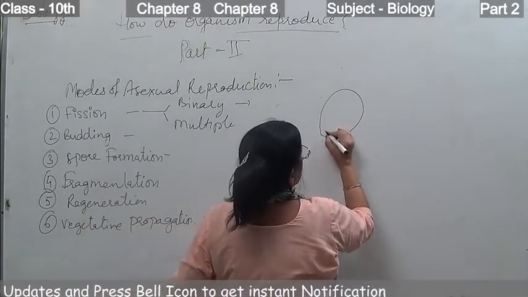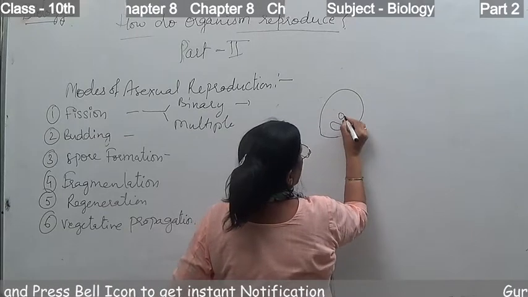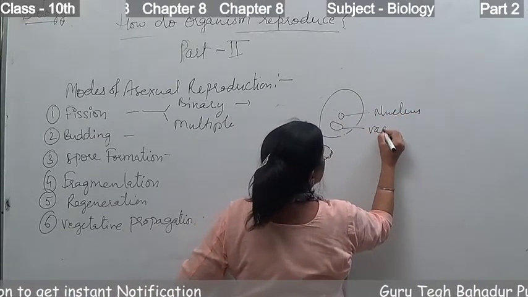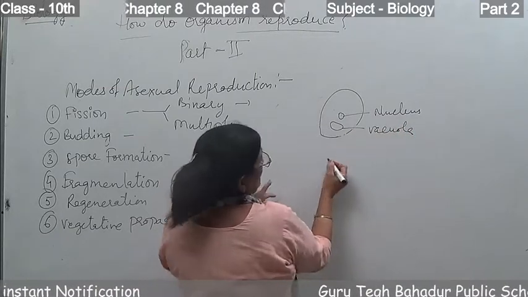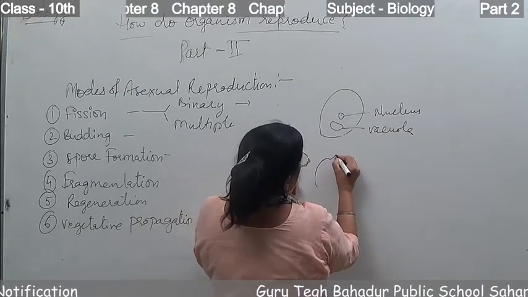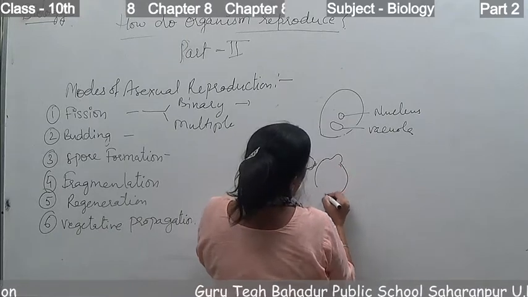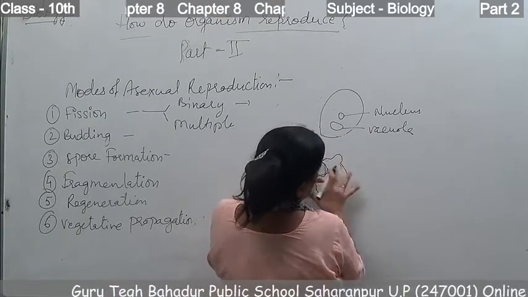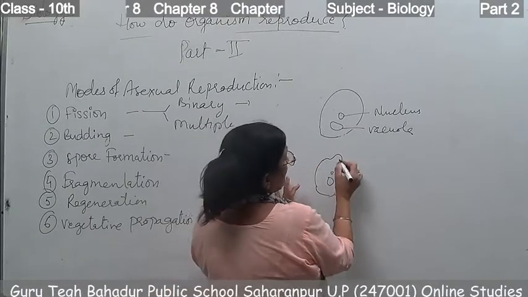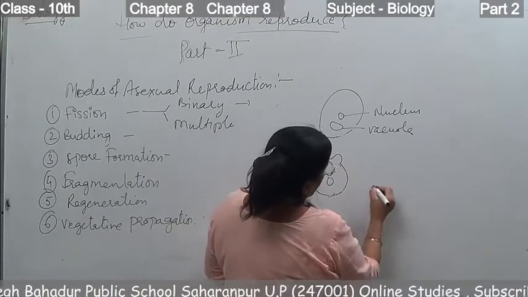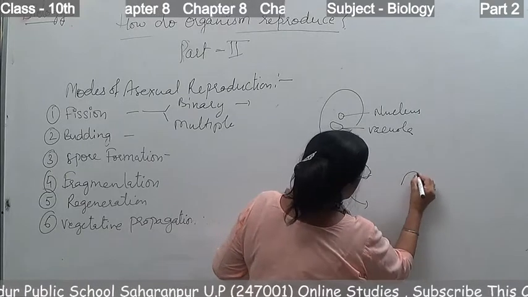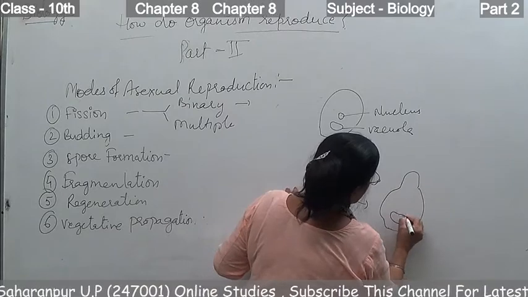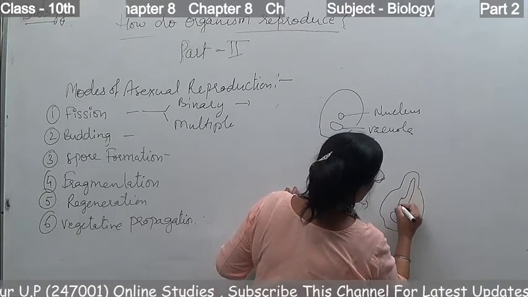This is the yeast cell, this is its nucleus, and this is the vacuole. First of all, a small outgrowth develops on the cell body. Then this outgrowth grows longer, and the nucleus elongates and moves into the outgrowth.